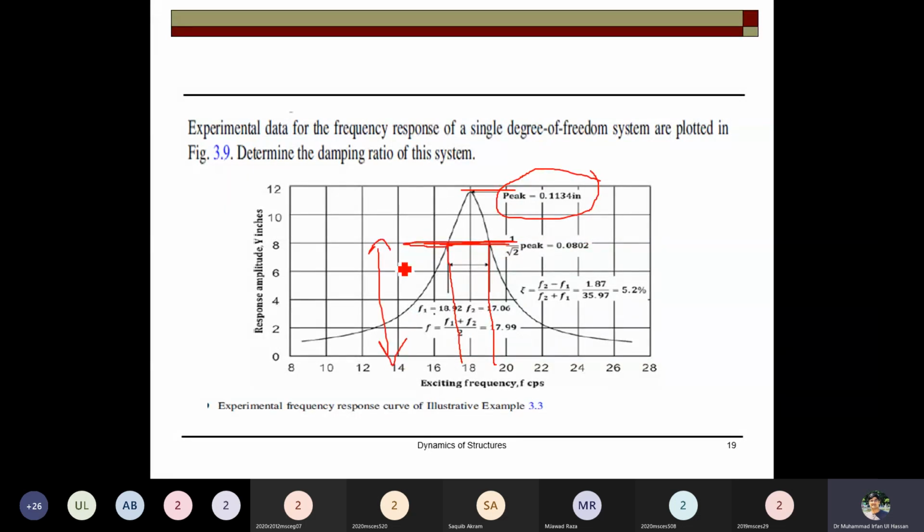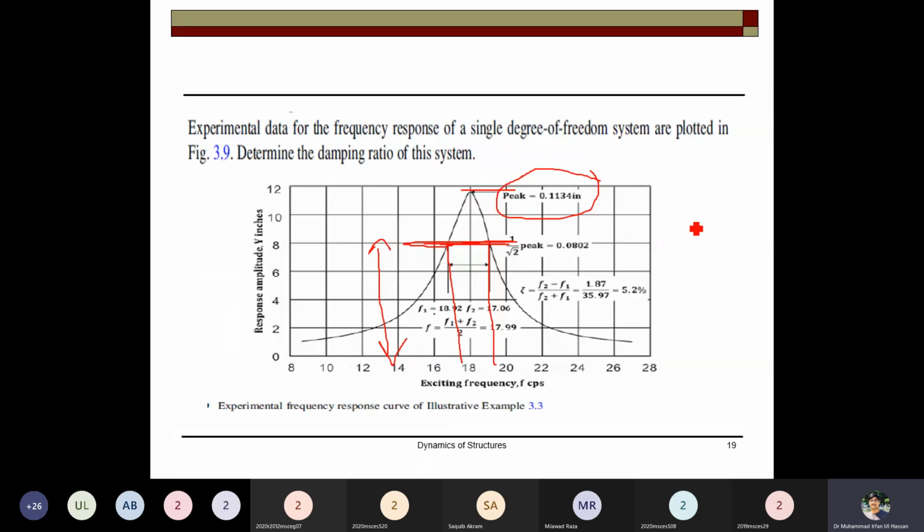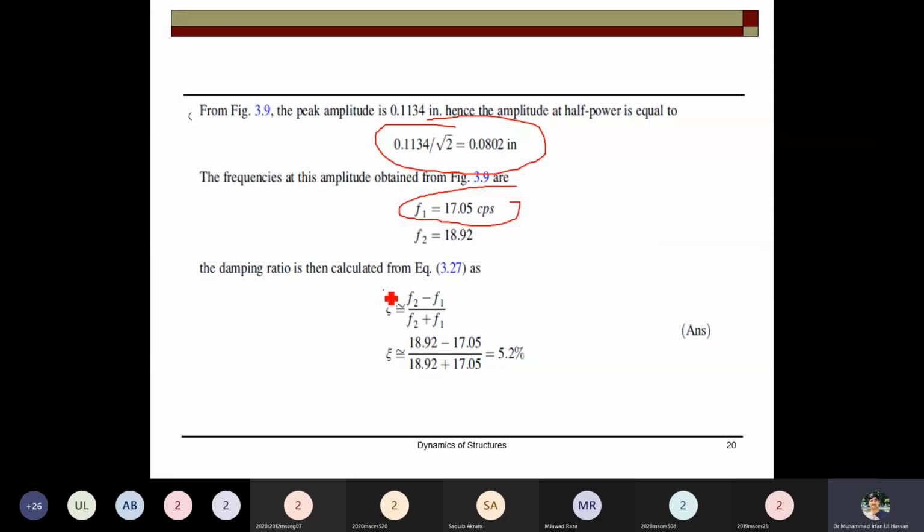And from the graph, see these two values f1 and f2. From the graph you can see f1 and f2, the first value and the second value, and from that you can determine the damping ratio. The damping ratio can be computed.